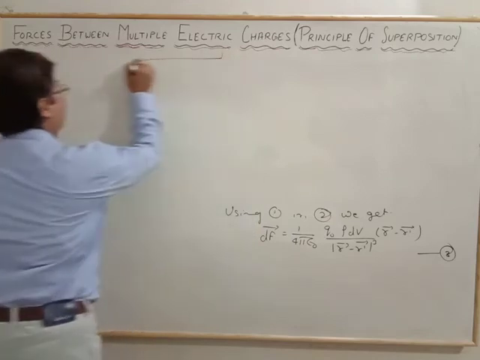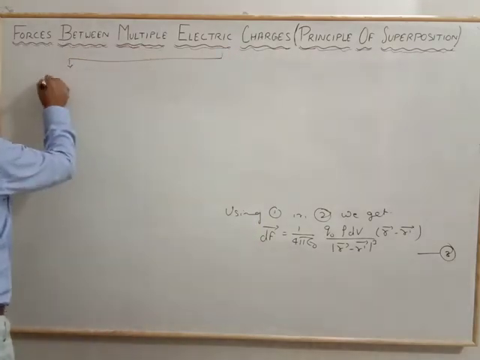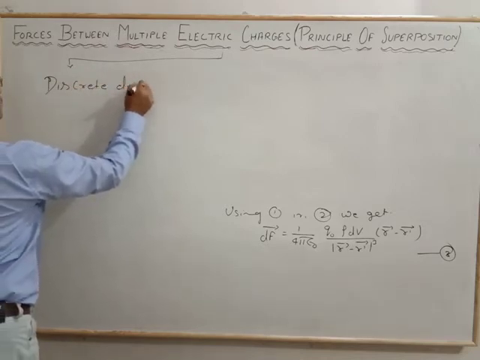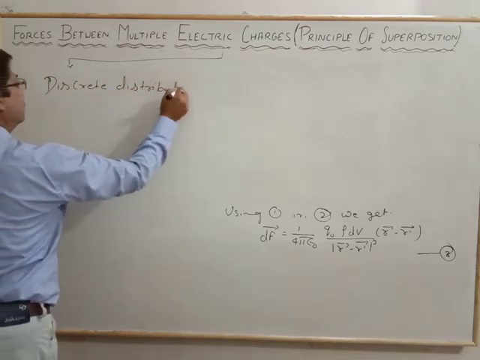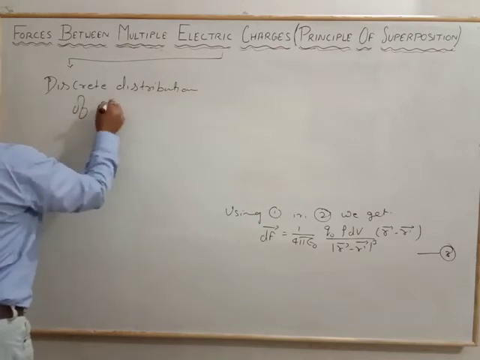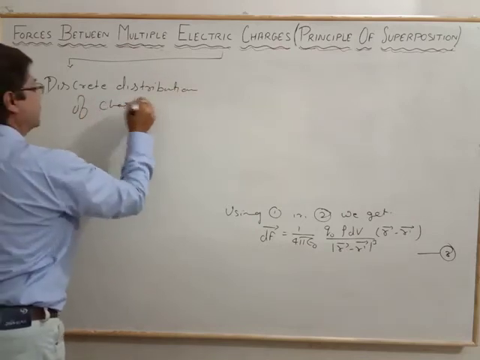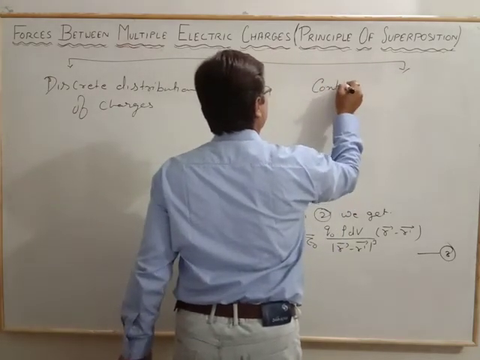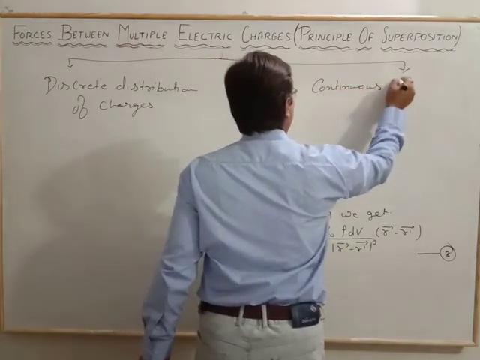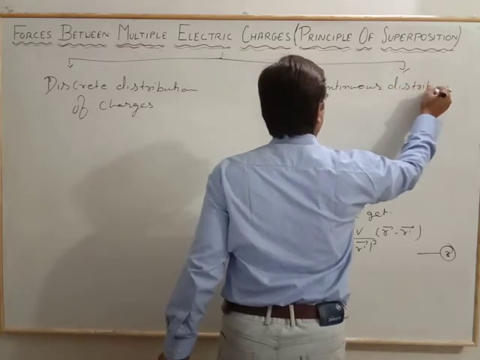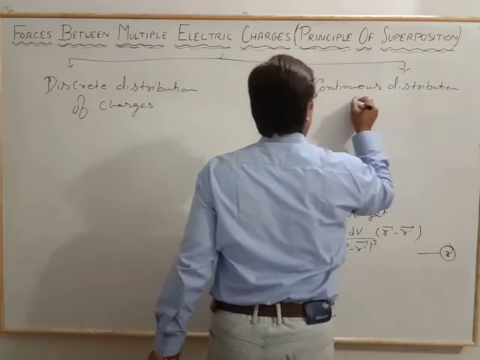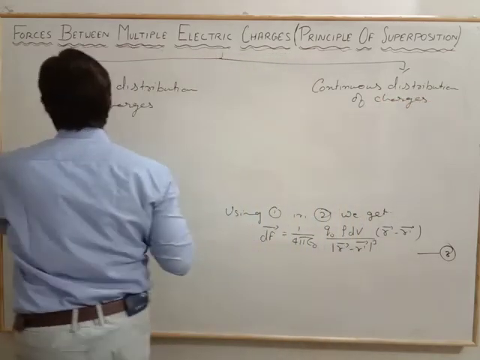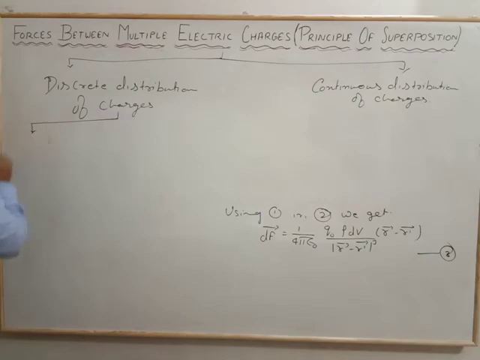At last I am just giving you the two ways: one is the discrete distribution of charges, and another is the continuous distribution of charges. In the discrete case, we have seen two other ways.